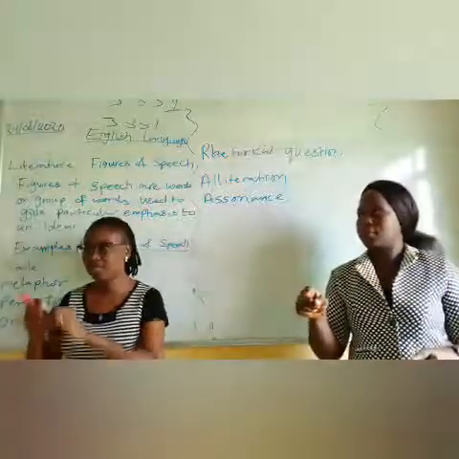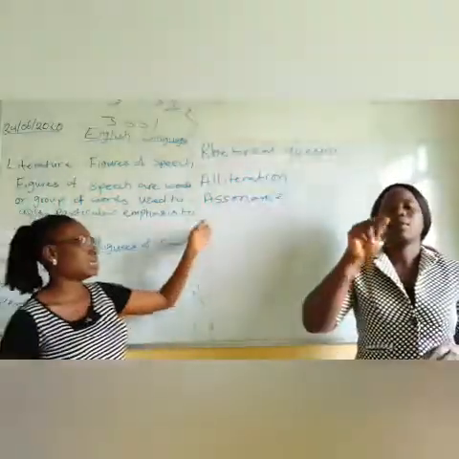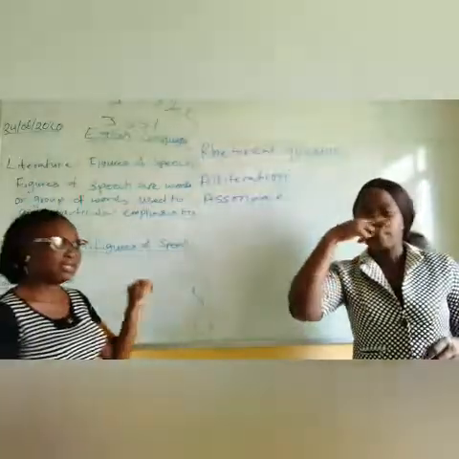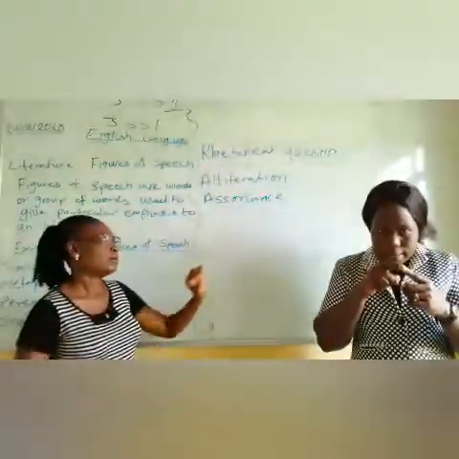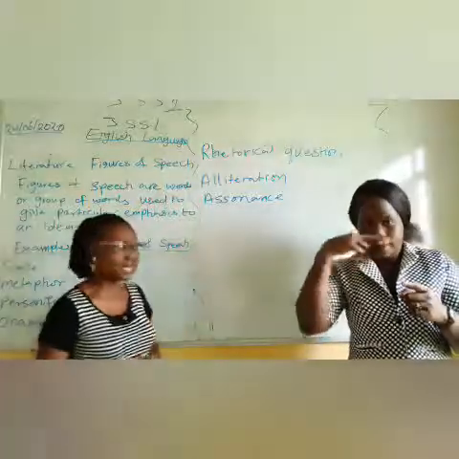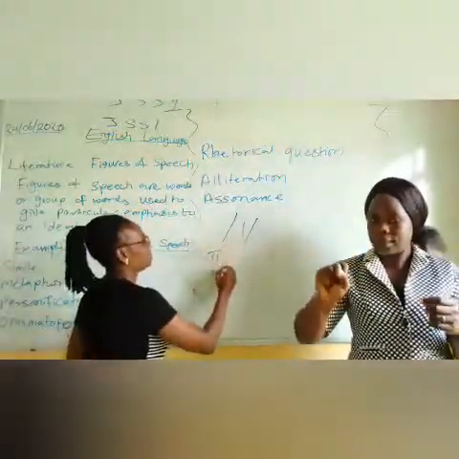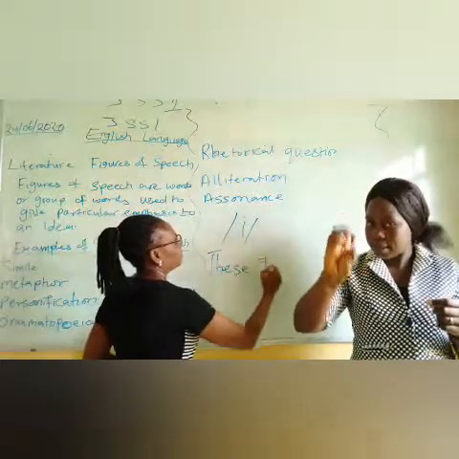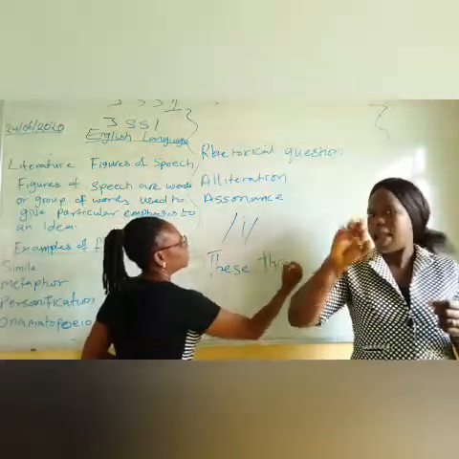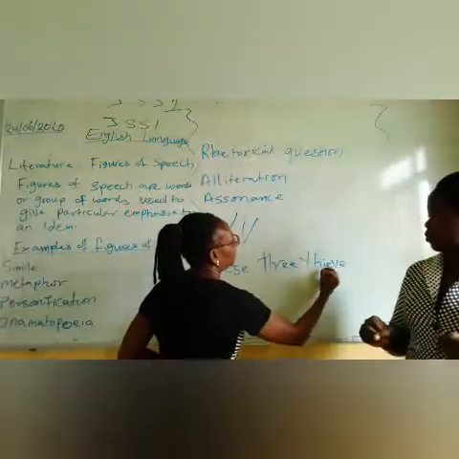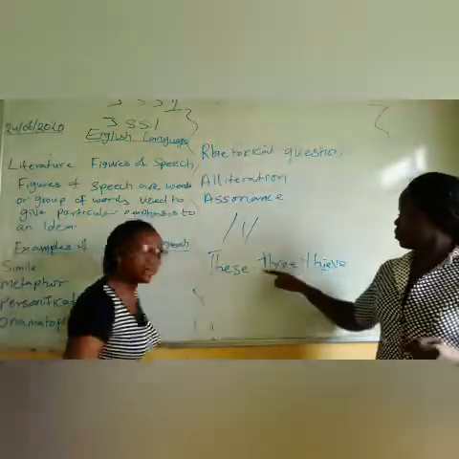Now, in assonance, it is not about the letter, but about the sound. These three thieves, it's the E sound. So it is the E sound.